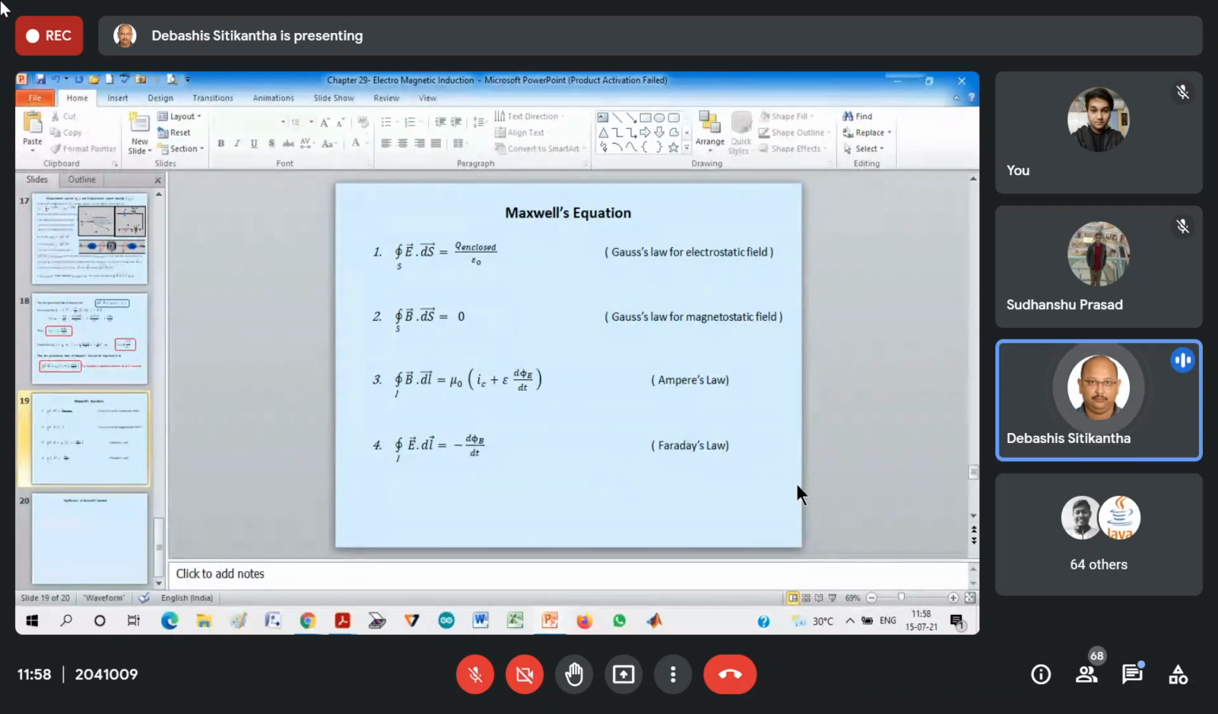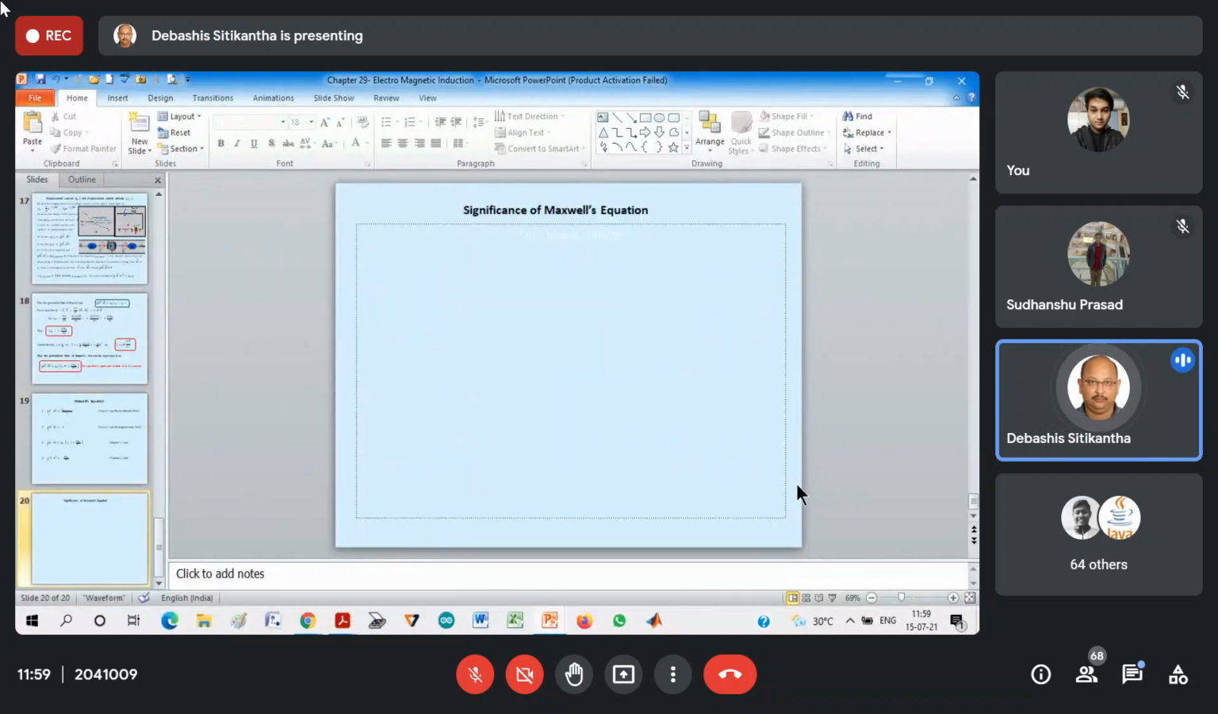Now, just now we derived Ampere's law. And what Ampere's law was saying, closed line integral of B vector dot dl vector is equal to mu 0 times the conduction current plus displacement current. And the last one is your Faraday's law. Now, how these 4 laws are related to each other and how all these laws are similar to each other, that we will study in the next one, that is the significance of Maxwell's equations.